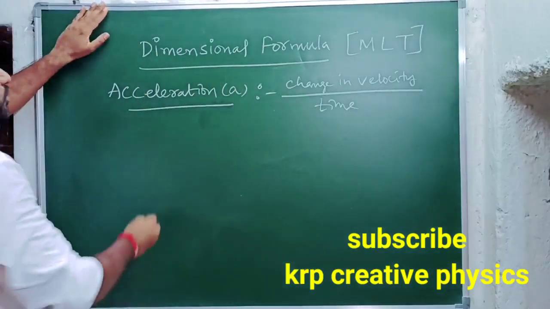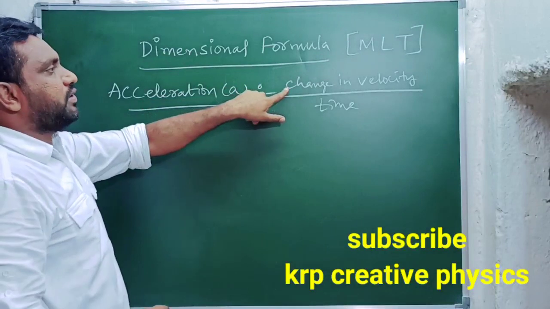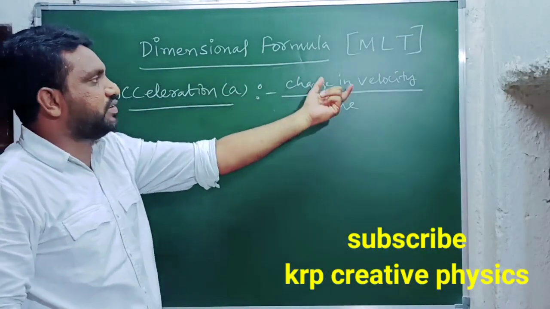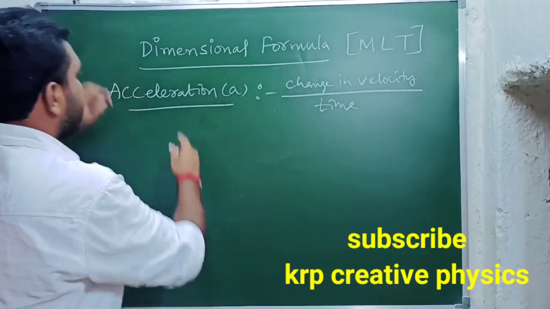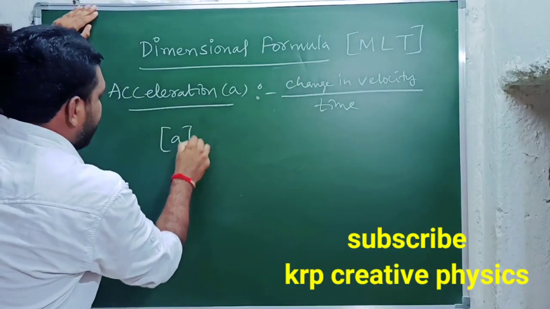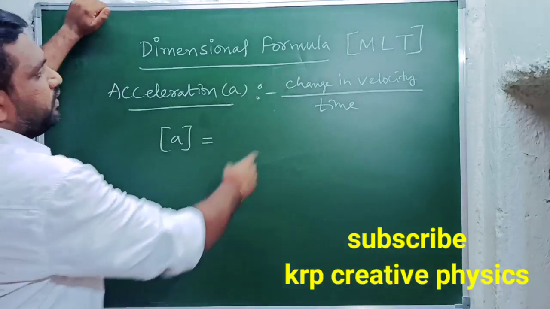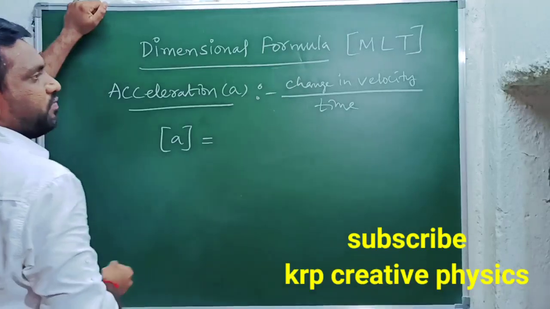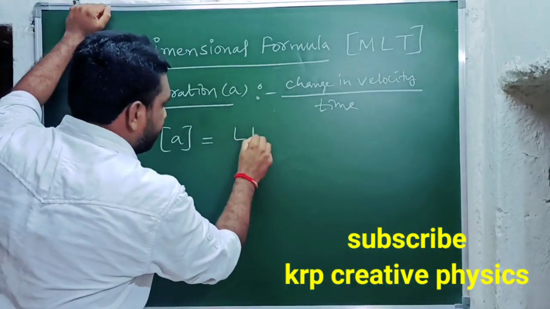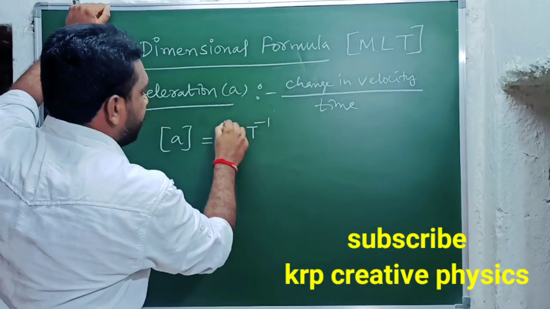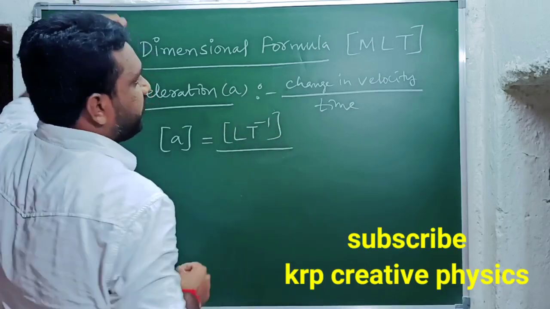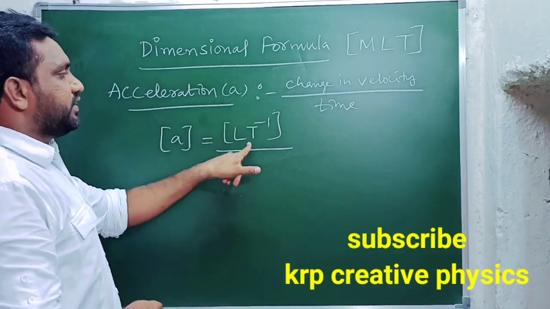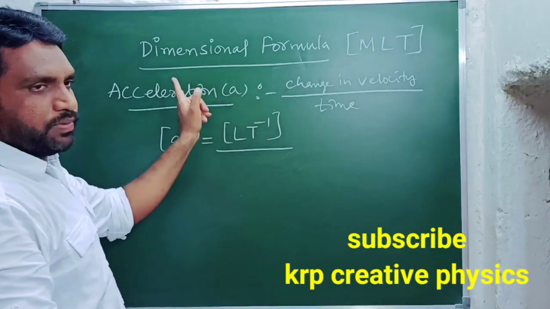Change in velocity means it is in terms of velocity only, and time means time only. Now we are going to write the dimensional formula of acceleration. Change in velocity is related to velocity. Just now we got the dimensional formula of velocity: L T to the power of minus 1. Directly we can use that one. So on behalf of change in velocity, we write the dimensional formula of velocity, L T to the power of minus 1 from the previous example.